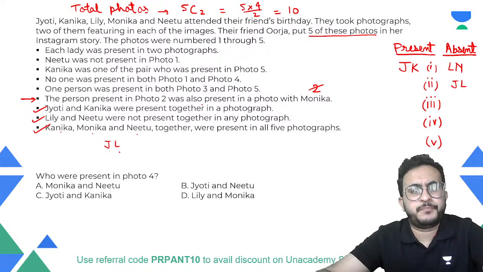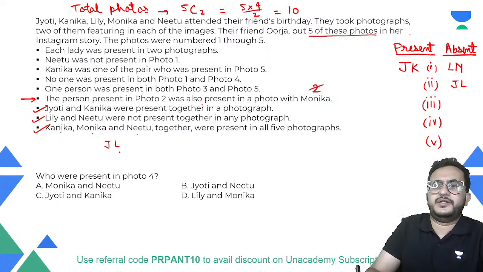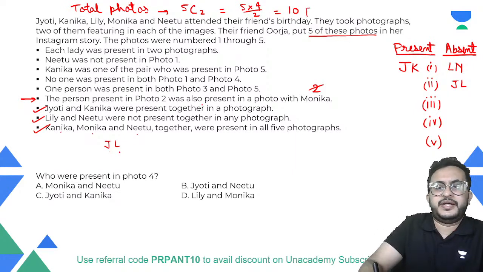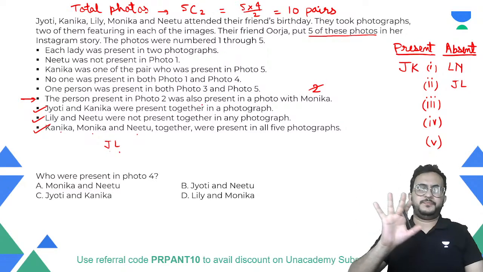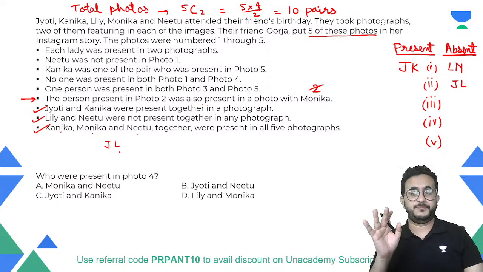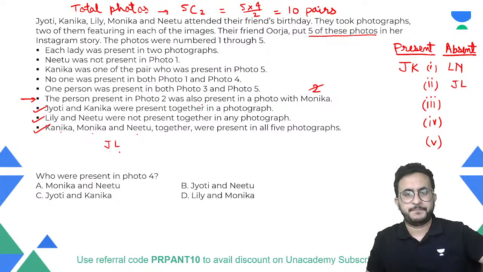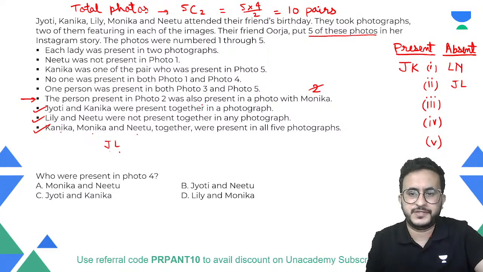Now each lady, how many photographs can a lady get? We have to finally find out present and absent photographs, who are present in the photographs, which pair is absent. So we said that there will be 10 pairs. So when the photos were taken, 10 pairs were formed. She uploaded 5 in her story, 5 photos were discarded. So that is why we are finding out which are present, which are not present. Now we are given that, can someone tell me how many photographs will a person actually feature?